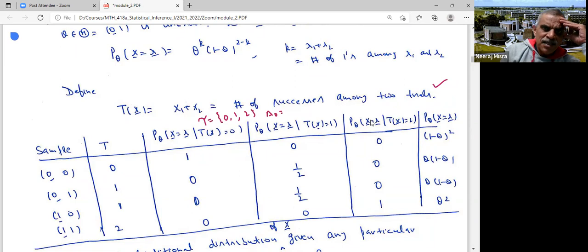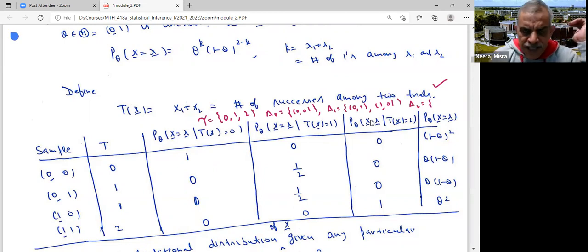What are my partition sets? A0 is the collection of all those (x1, x2) which correspond to 0. 0 would come only when x1 is 0 and x2 is 0. A1 is the collection of all those (x1, x2) which give me x1 plus x2 as 1. It would have two points, (0, 1) and (1, 0). What would be A2? A2 is the collection of all those (x1, x2) such that x1 plus x2 is 2. It would be just (1, 1). These are the partition sets. So my sample points could be (0, 0), (0, 1), (1, 0), and (1, 1). These are the possibilities of our sample.